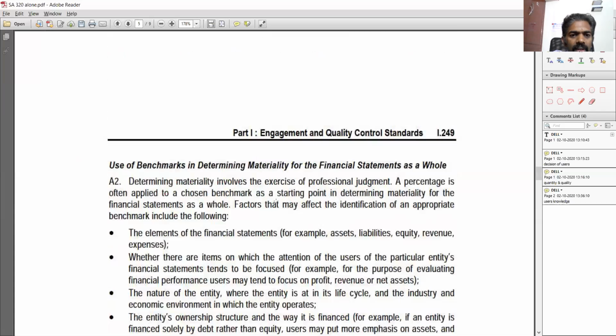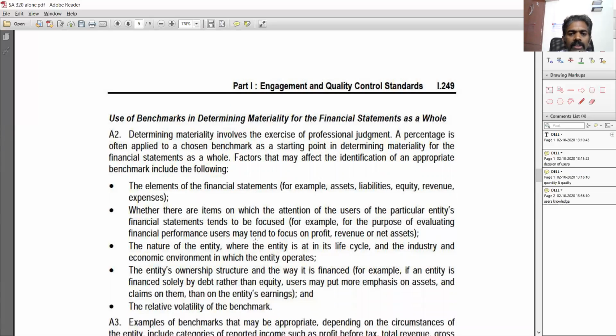Okay, where is that particular area? Okay. So determining the materiality involves the exercise of professional judgment. A percentage is often applied to a chosen benchmark as a starting point in determining the materiality for the financial statements as a whole. So you put a certain percentage on a certain number, that is a benchmark. The elements of financial statements, for example, assets, liabilities, equity, revenue, expenses, on all these items they can put a certain percentage as the benchmark and find out what the materiality is.